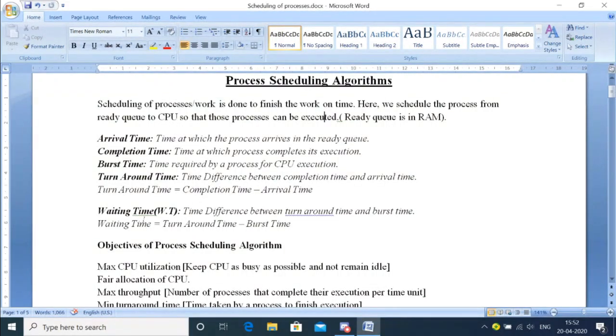Completion time is the time at which the process actually completed its execution. Burst time is the time that was required by a process for CPU execution.